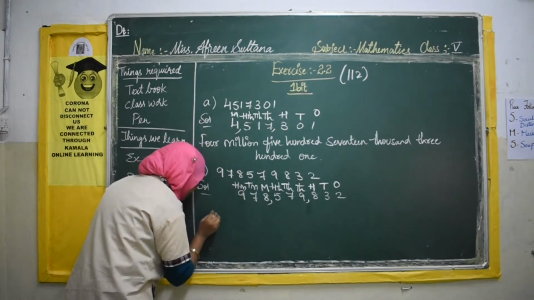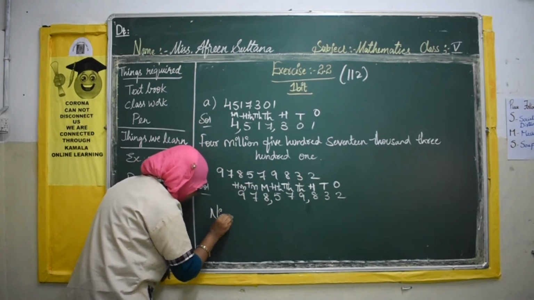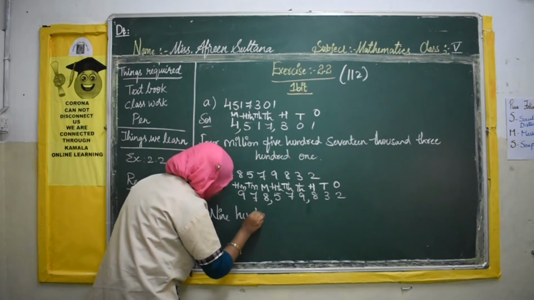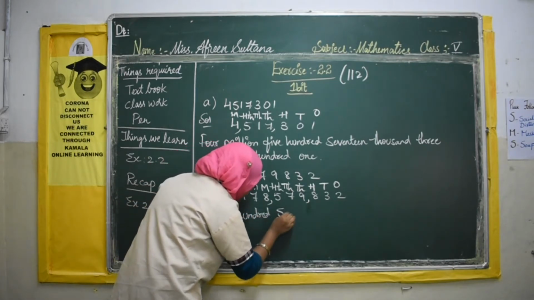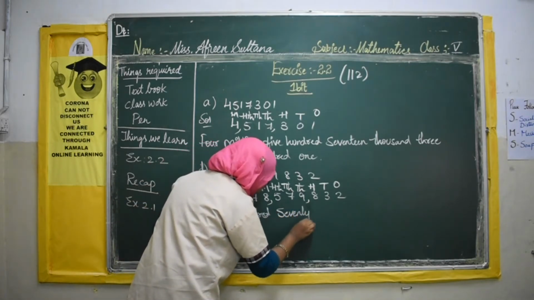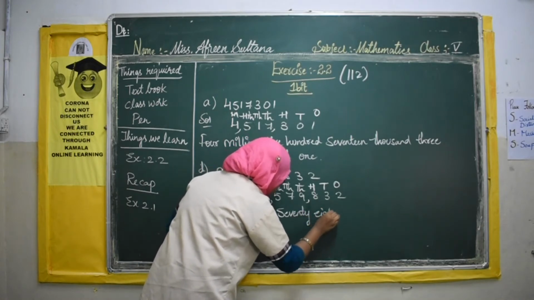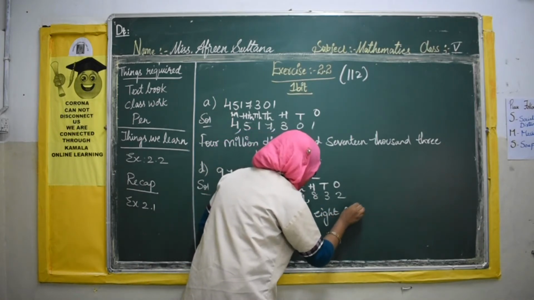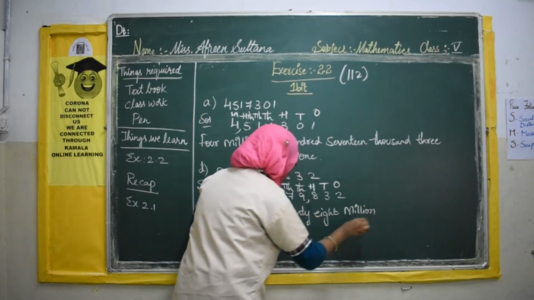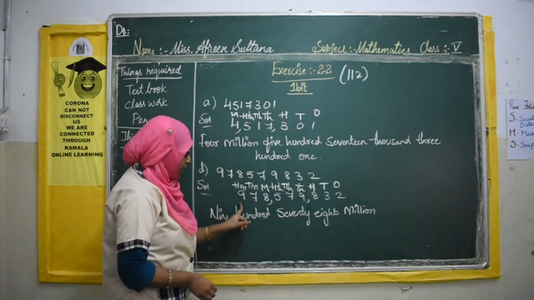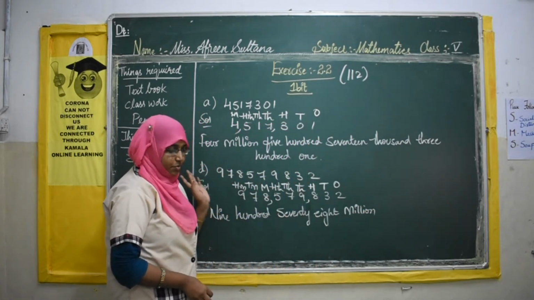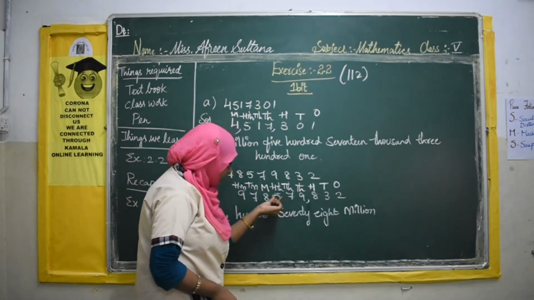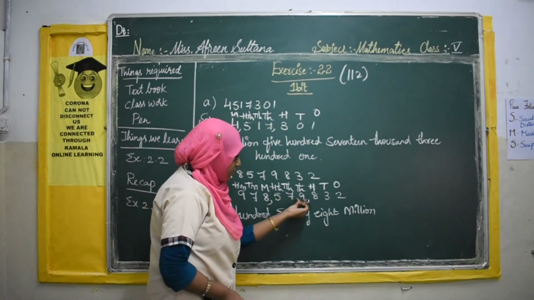So how will we write? 978 million. Now we have done our first row, 978 million, the first period. Now again, 5 is in the hundreds place, so 579.